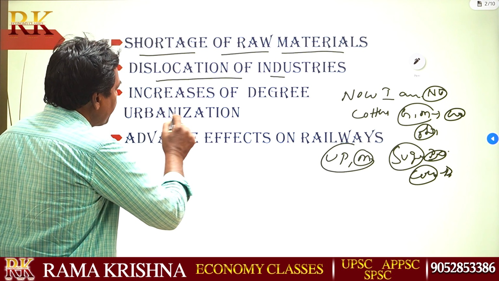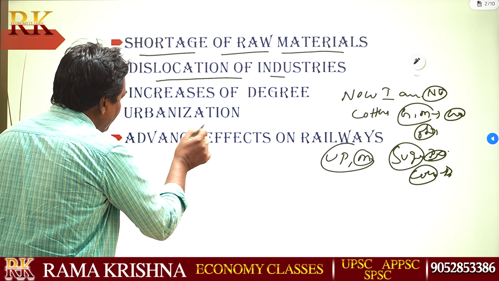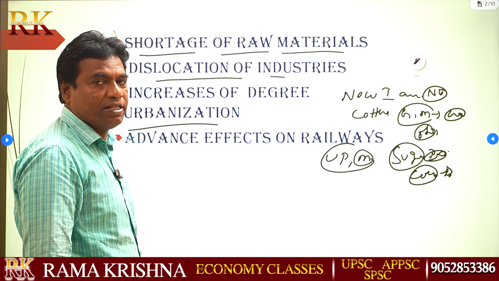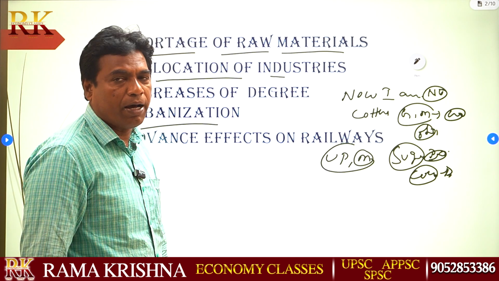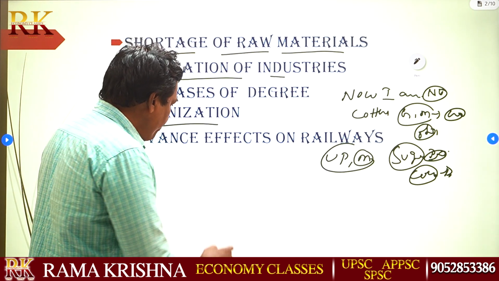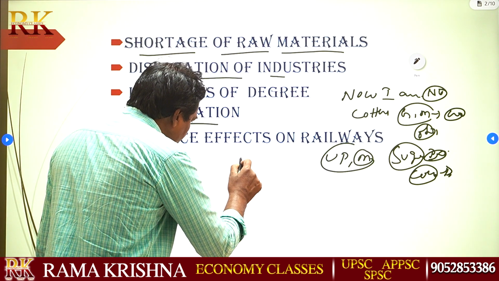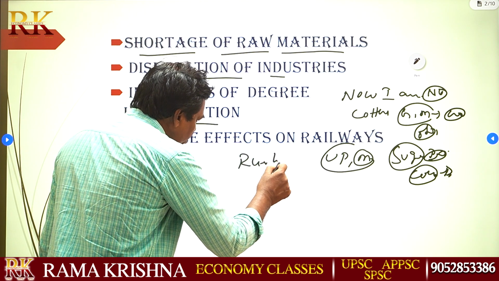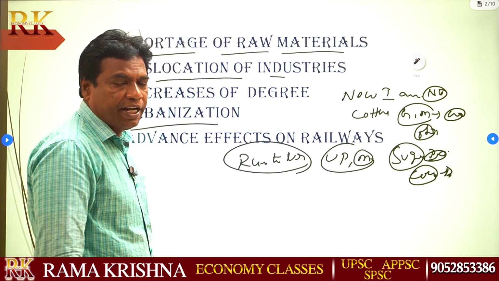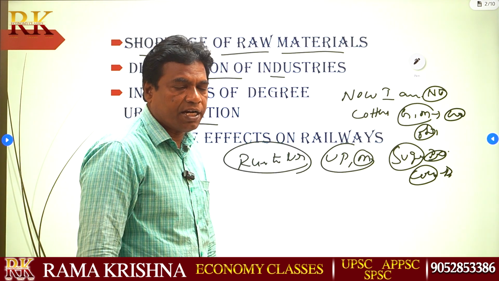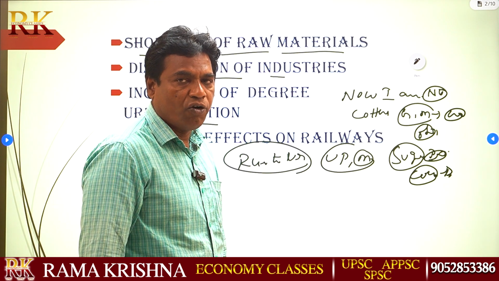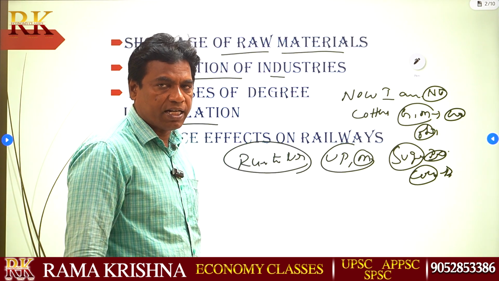Then, an increase in the degree of urbanization. Urbanization means a number of people moving from rural to urban areas. From 1947 onwards, the state and central governments focused on developing the literacy rate.